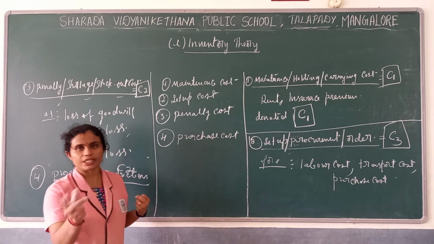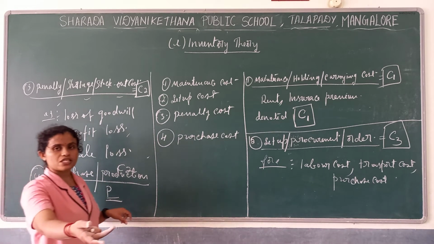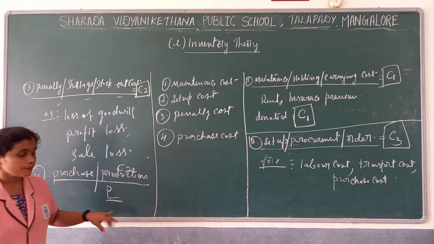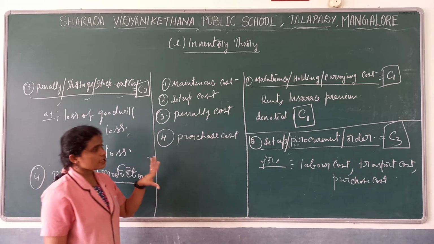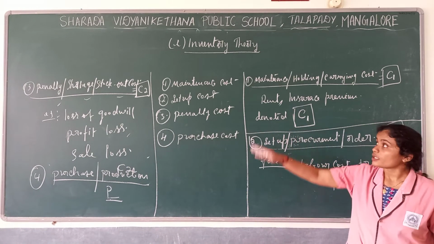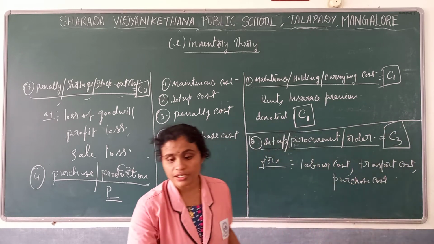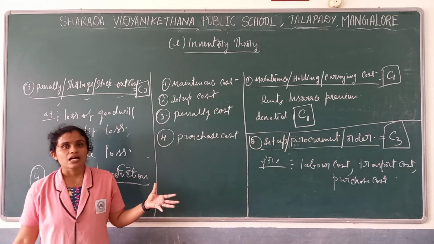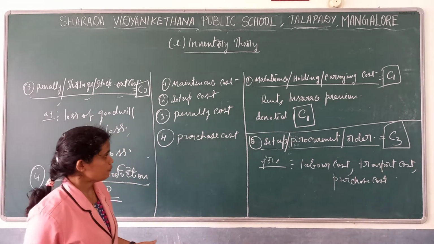It might be the purchase of machines, or any kind of equipment. That cost we denote by P. So these are the four important costs associated with the maintenance of inventory. Next, some other topics are there, about controllable and uncontrollable variables. We'll see further.